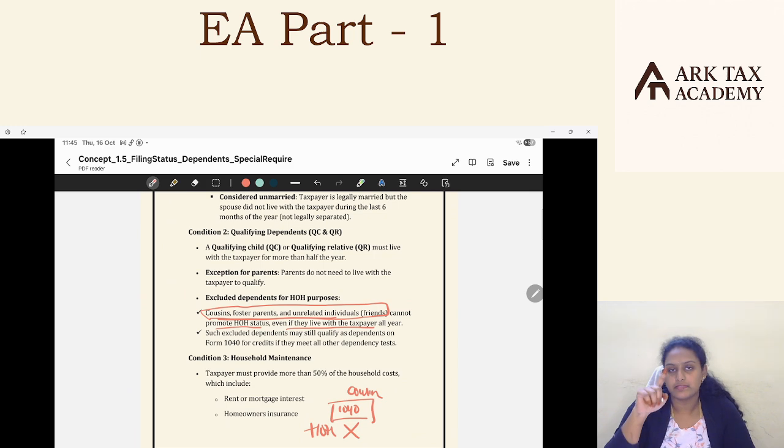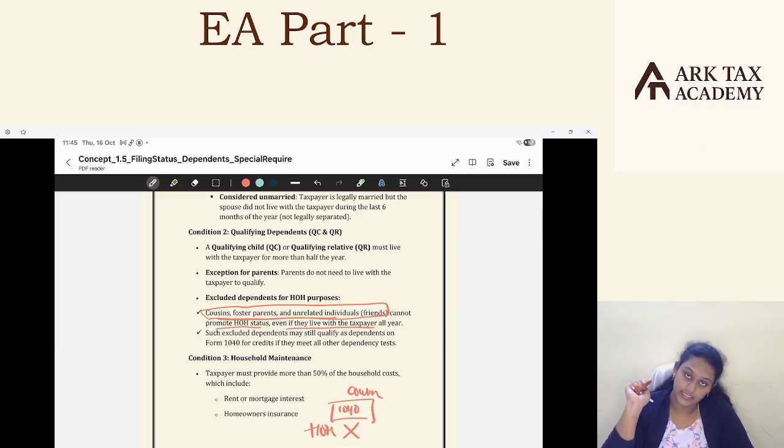I accept that as my cousin lived with me for one full year and satisfied the other tests required for a qualifying relative, he is a qualifying relative. But showing my cousin, who is a qualifying relative, as a dependent in my 1040, I cannot claim head of household status.